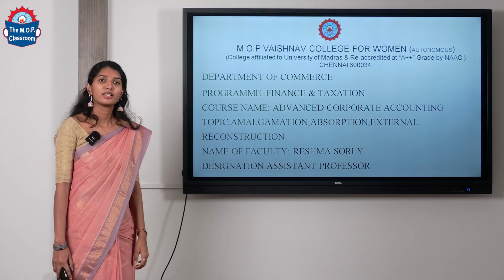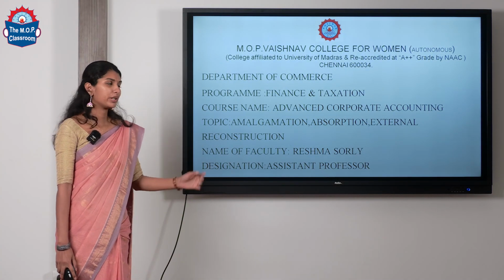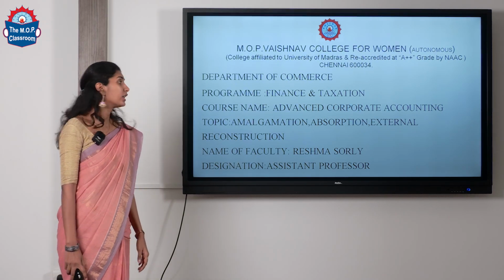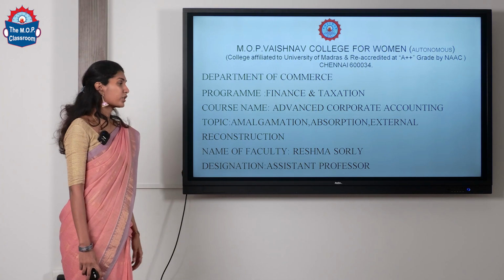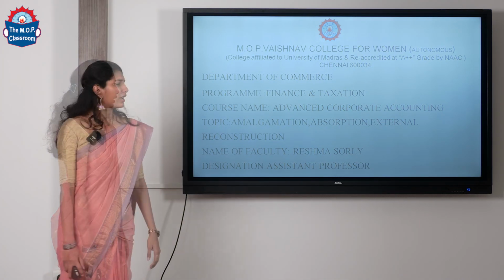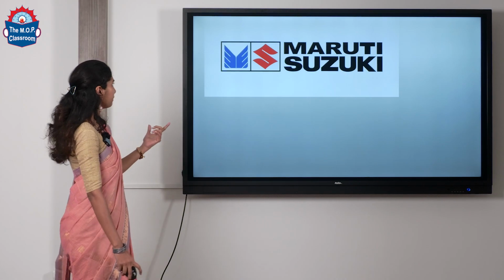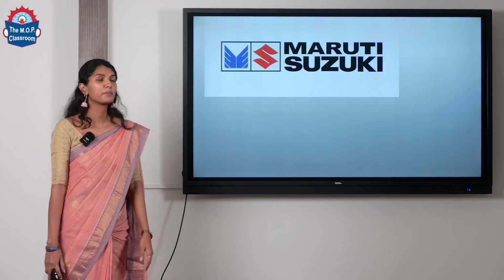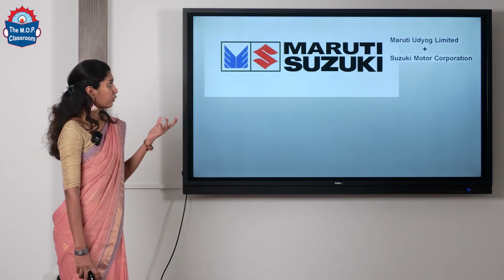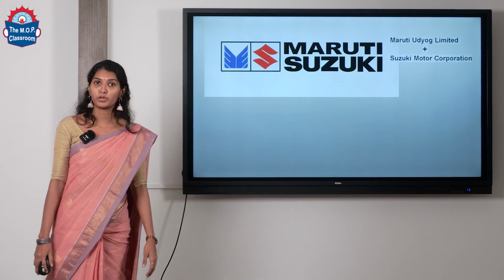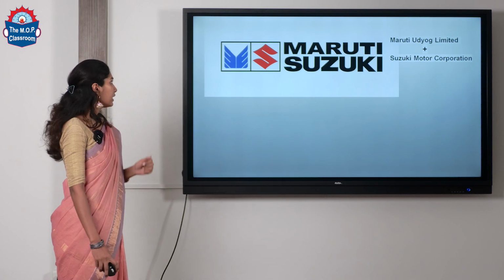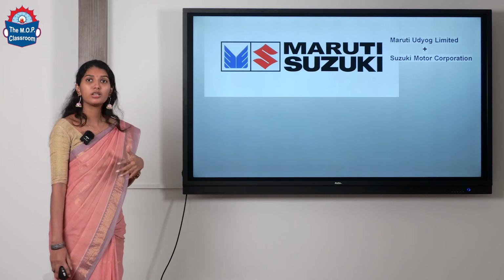Happy day girls. So today we will be covering one of the topics from advanced corporate accounting, that is amalgamation, absorption and external reconstruction. So coming to the first term, have you heard of Maruti Suzuki? Definitely you might be. So in 2013, Maruti Udyog Limited and Suzuki Motor Corporation merged together and became one company. So that's how it became Maruti Suzuki.